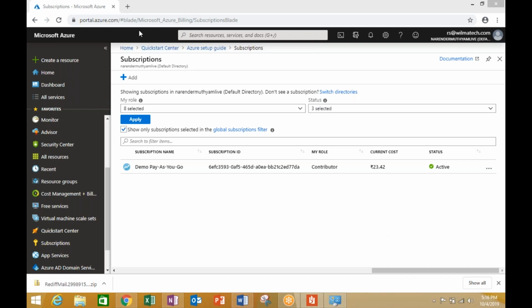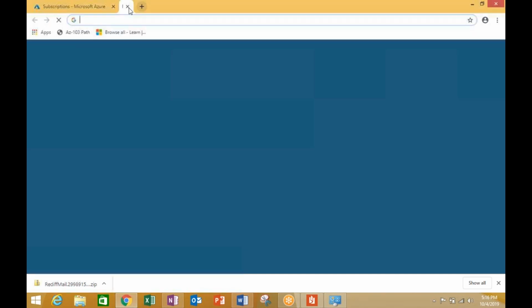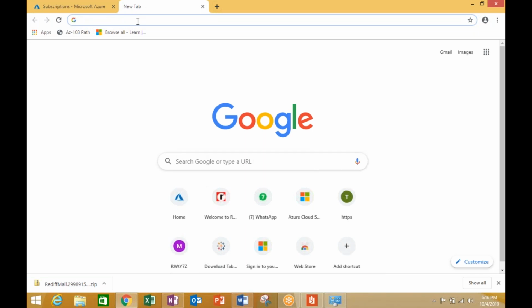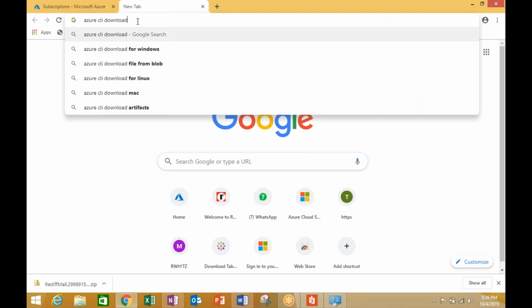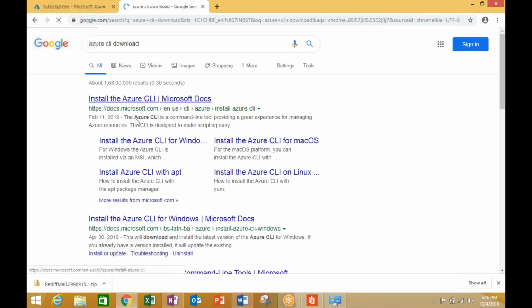Which means, let us open a browser here, and all the participants, I request you to watch this carefully. In case you have not done this exercise, then I request that at the end of the session, please replicate this in your own environment. I open the browser, and here you can just type Azure CLI download, and you are going to be taken to a variety of links over here. And you can see one of the top links is install Azure CLI in the Microsoft documentation. And the moment you click on this one,